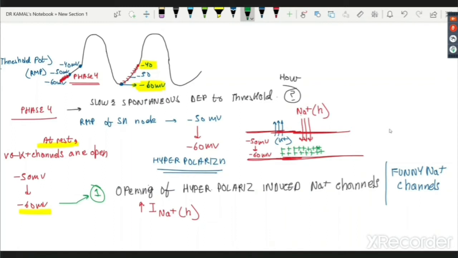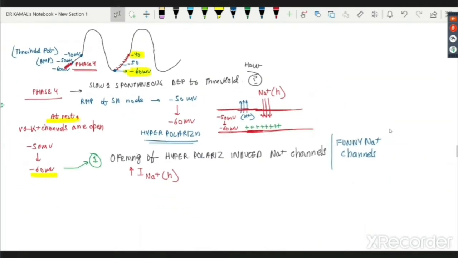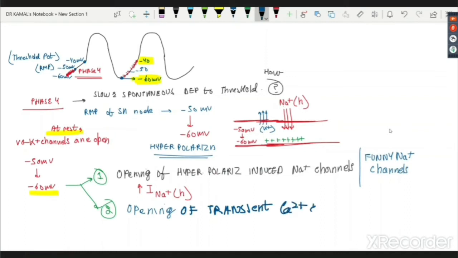Now as soon as a little positivity happens inside my SA node cell, a little positive due to sodium, let's understand the second event which happens now. The second event is the opening of another channel, the transient calcium channel.